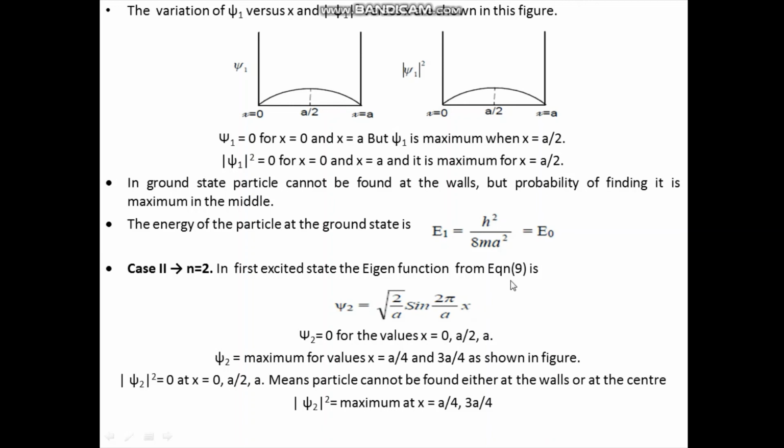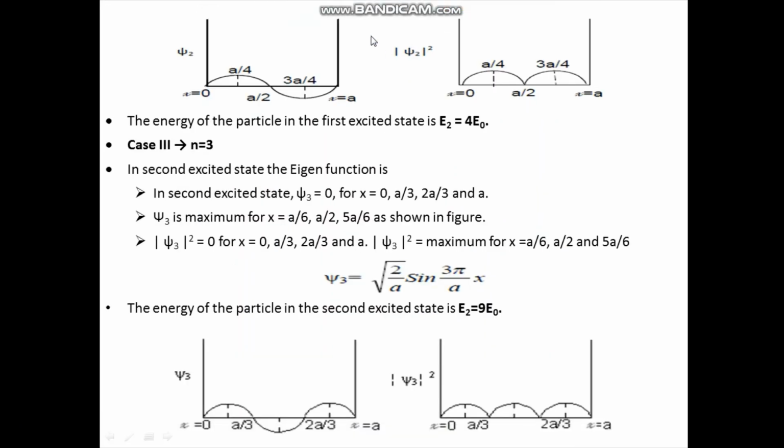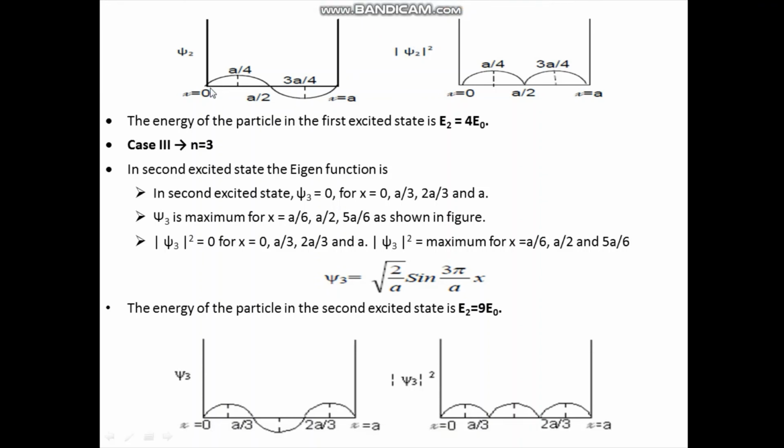So in equation 9, in place of n, I have written 2. For the first excited state, n is 2, and this figure represents psi 2 versus x and modulus of psi 2 square versus x.